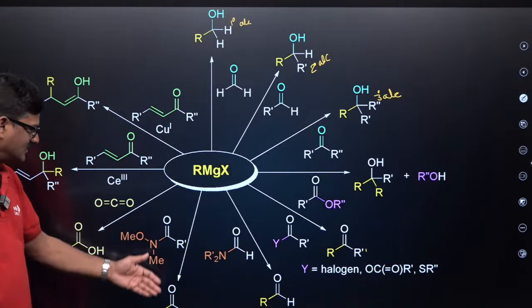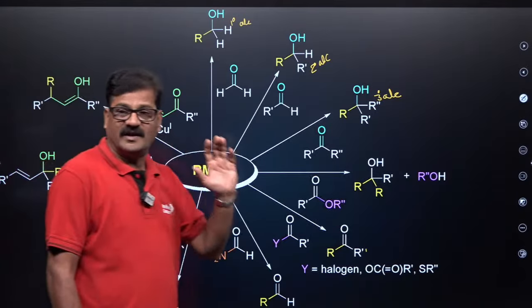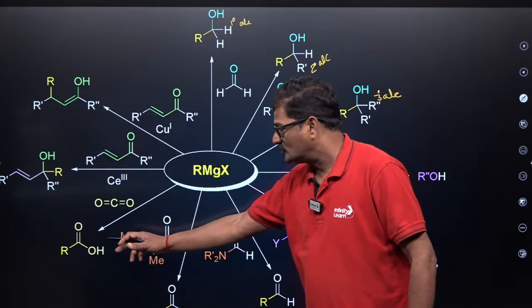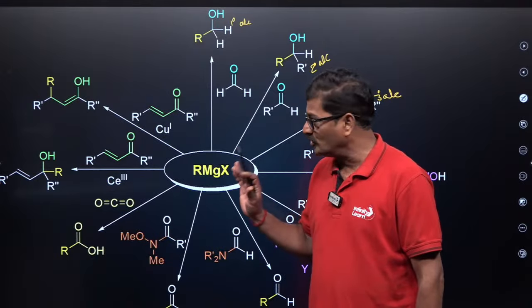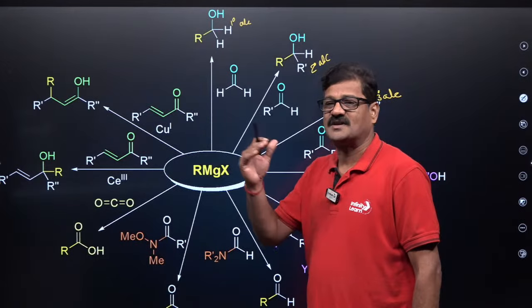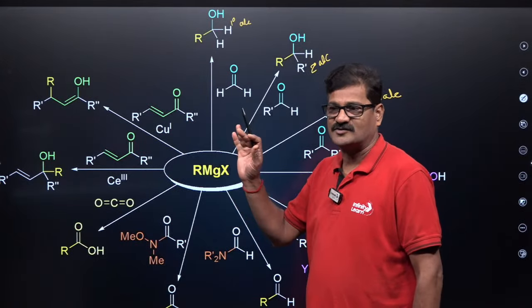If there are further reactions, Grignard reagent reacted with carbon dioxide gives a carboxylic acid. I will show you how this Grignard reagent is used in the NCERT textbook.